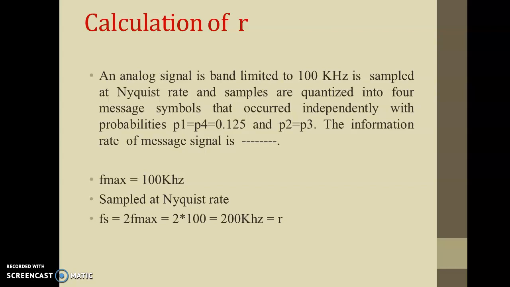Nyquist rate is Fs is equal to 2 Fmax. So what is band limited? That is maximum signal frequency of the signal is 100 kHz. So your Fmax is 100 kHz and Fs is equal to 2 Fmax, that is 2 into 100 kHz, that will give you 200 kHz samples per second. This is nothing but your small r, baud rate.